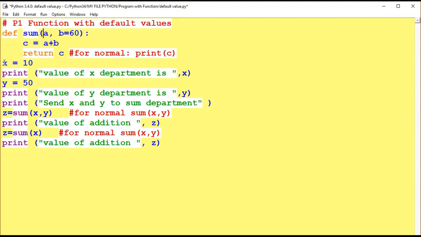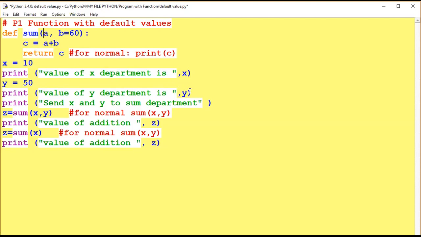Now x, what is x here? x is a variable assigned the value 10. Now its value will be transferred to a. Now print the value of x here, that is 10. Now y is defined as 50. 50 will be assigned to b.